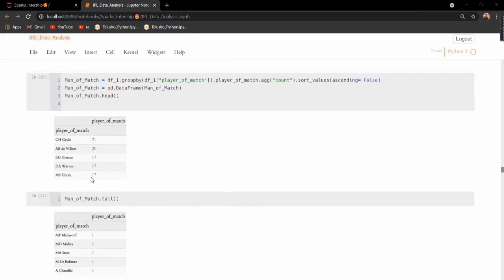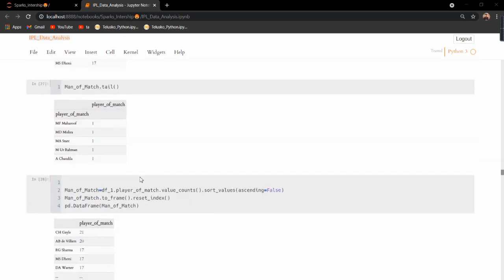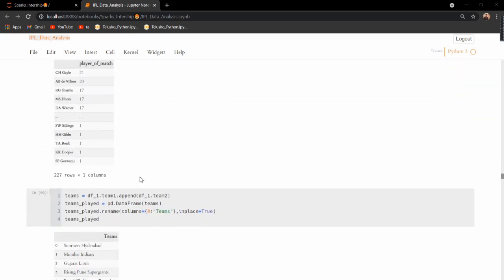Moving on to man of the match, Chris Gayle had the most man of the match awards. I used the group by function, and Chris Gayle had the most player of the match awards, followed by AB de Villiers, Rohit Sharma, and David Warner, with 21, 20, 17, etc. Then moving on.